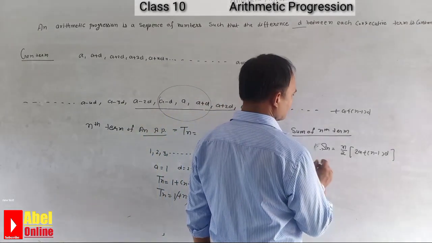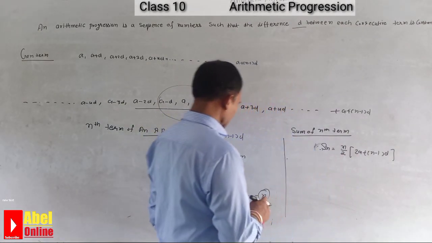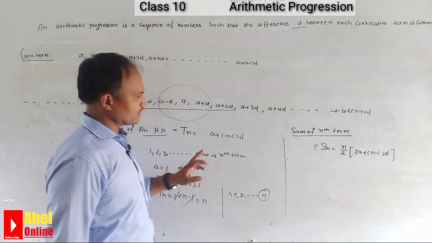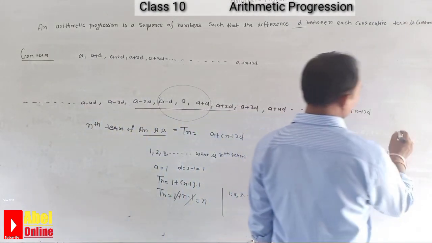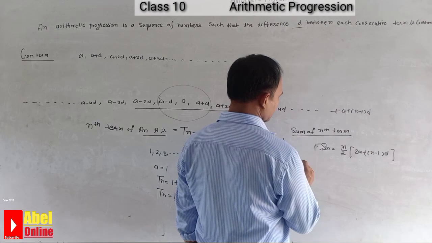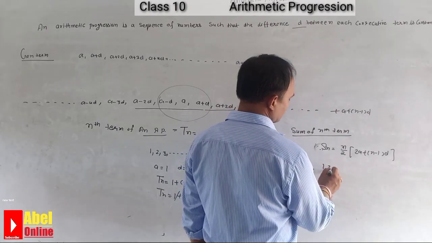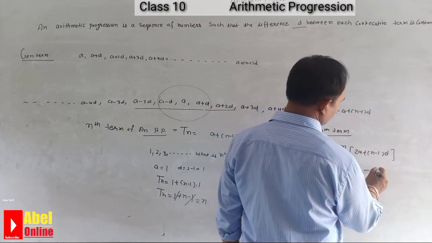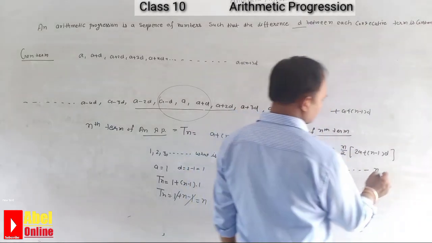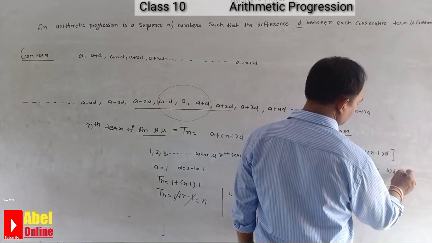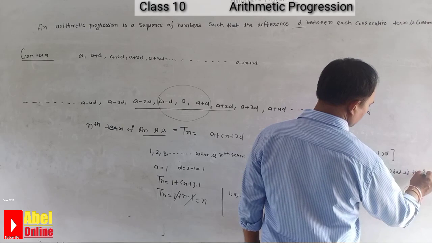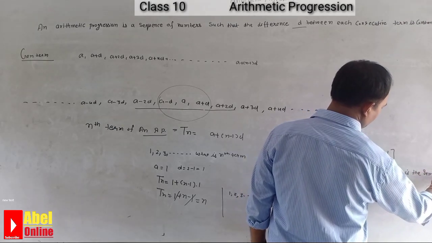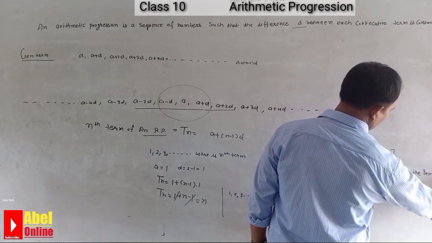So what is the Sn? Suppose the question is the same, 1, 2, 3, 4, 5, dot dot dot and so on, and what is the sum of n terms?